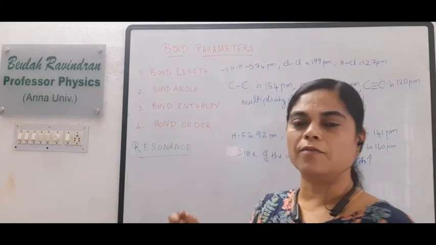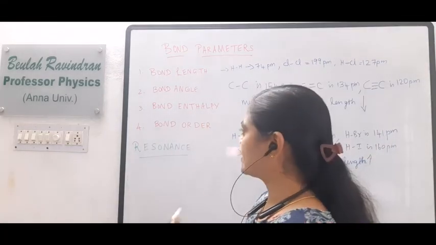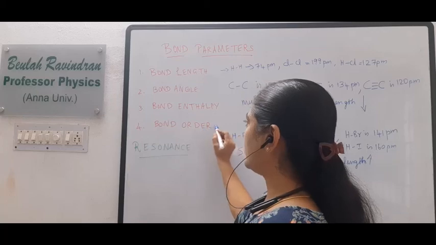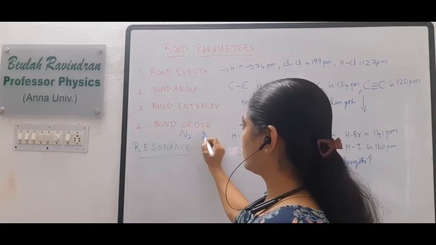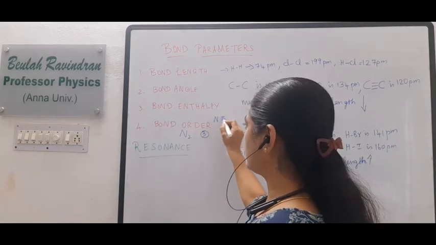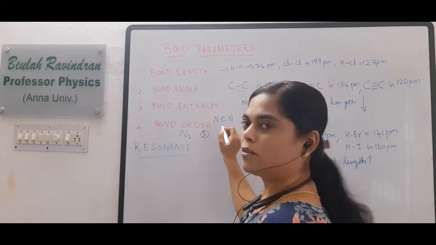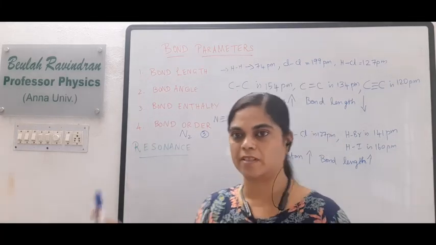These are all very important characteristics of bond length. For example, what is the bond order in N2? The bond order in N2 is 3. We know that: N triple bond N. The number of covalent bonds represents the bond order.